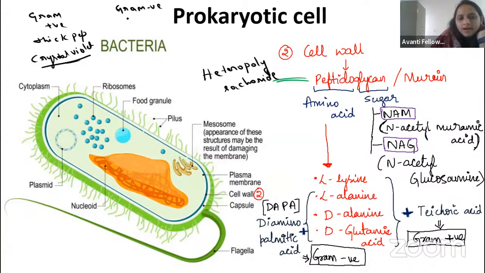For the gram negative bacteria, it has a thin peptidoglycan layer, right? After the crystal violet, we will use a mordant, iodine as a mordant, right, guys? Then we will wash with ethanol. Then again we will use another stain, that is a counterstain. That counterstain is nothing but safranin, right? So that is how the gram negative bacteria will be stained, right, guys?